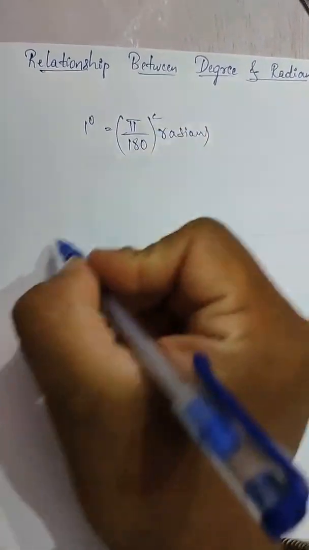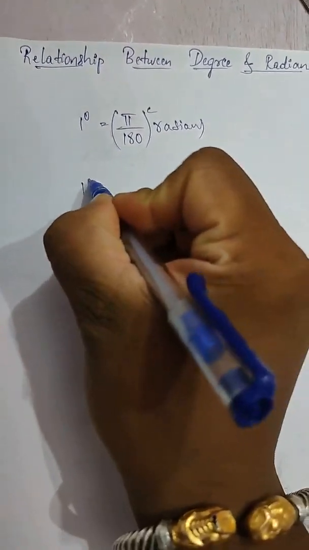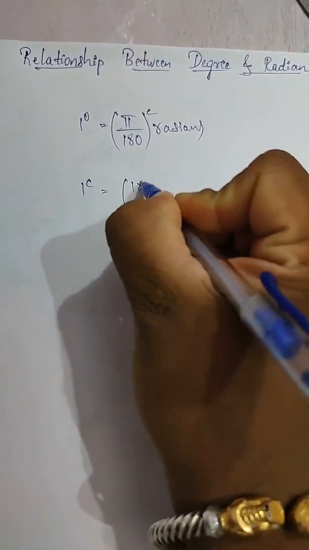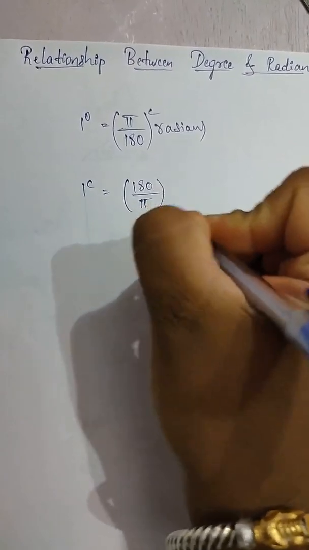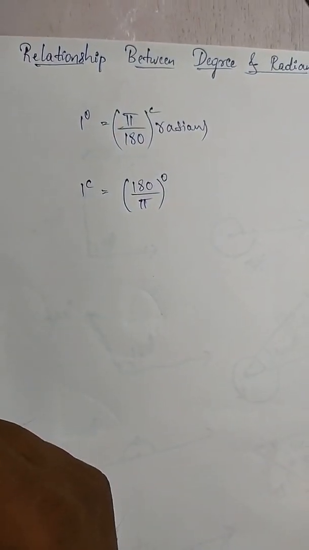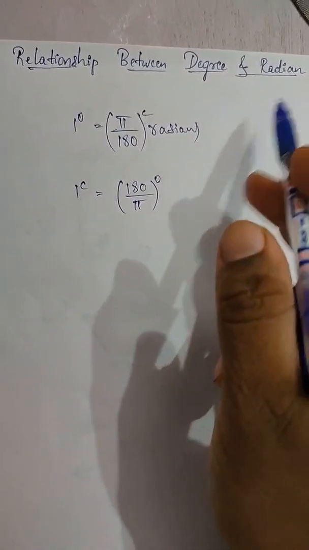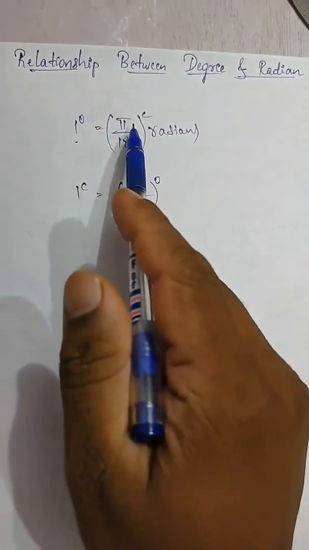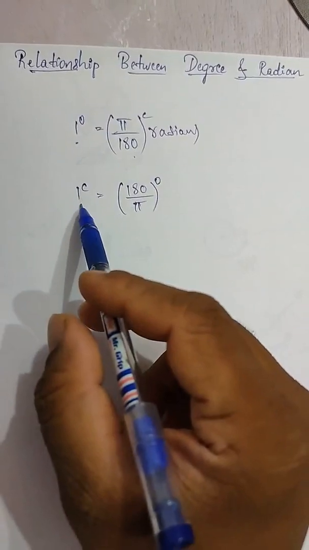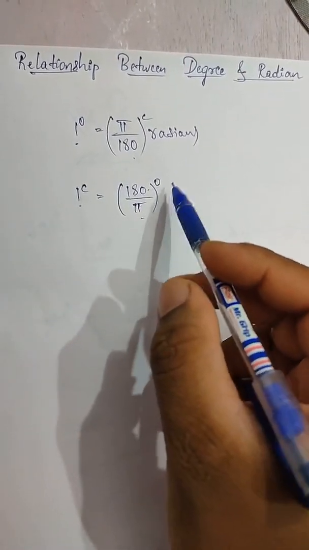The radian is denoted like this. Like that, 1 radian is equal to 180 by pi degree. What is the relation between the degree and radian? 1 degree is equal to pi by 180 radians and 1 radian is equal to 180 by pi degrees. Is it clear? Is it okay?